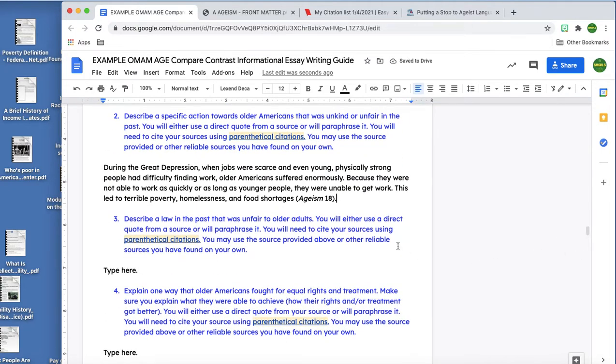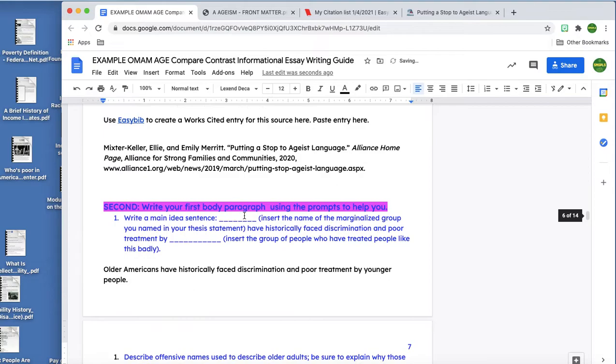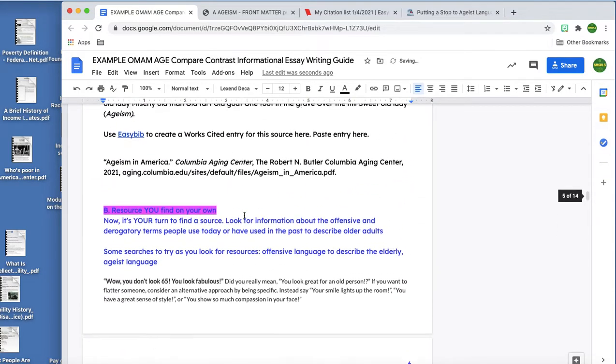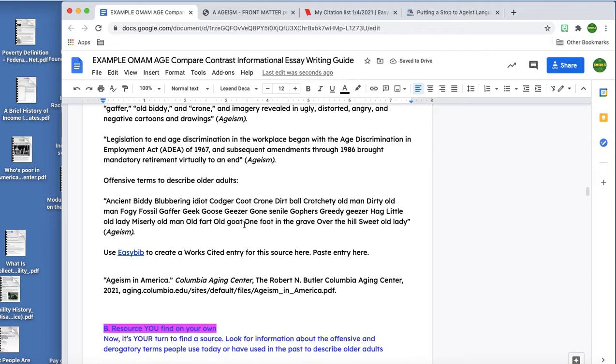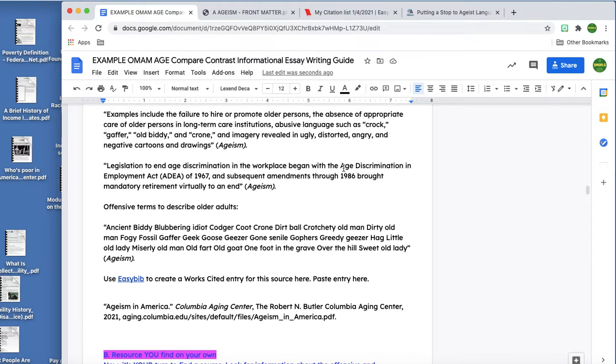Describe a law in the past that was unfair to older adults. So I remember they talked about that thing where they forced you into retirement. So I'm going to actually tie these two parts together. So, like, prior to the passage of, what was the name of that law again? Hang on. I'm going back up. I've got to look at my notes. The Age Discrimination in Employment Act of 1967.